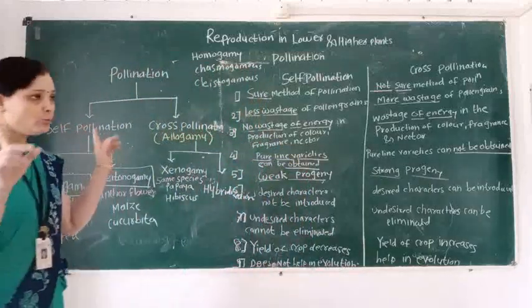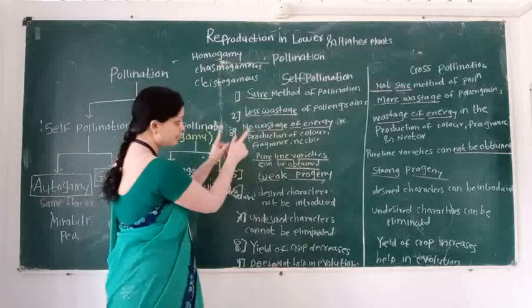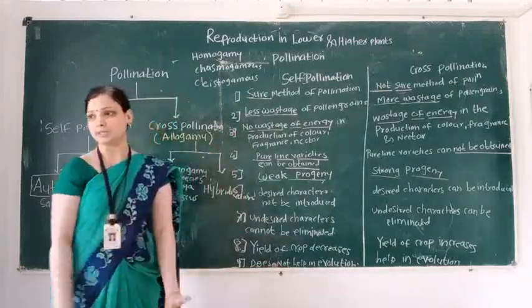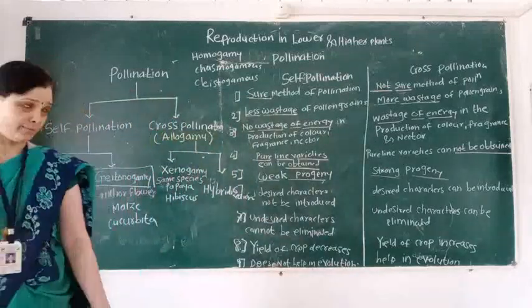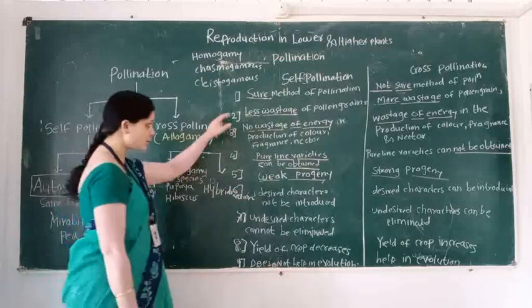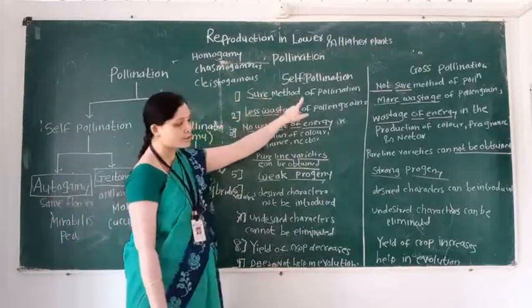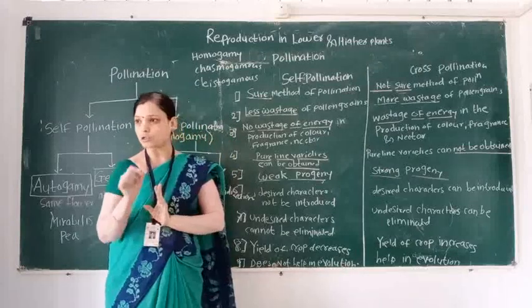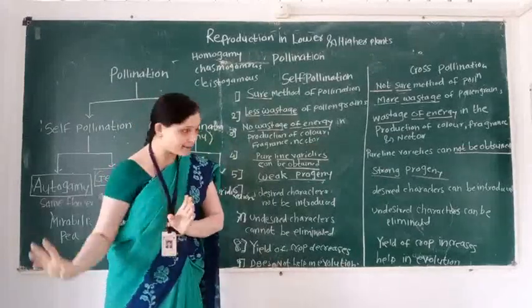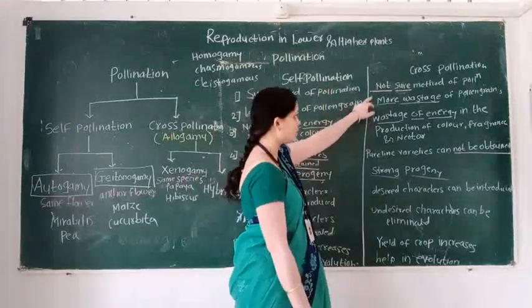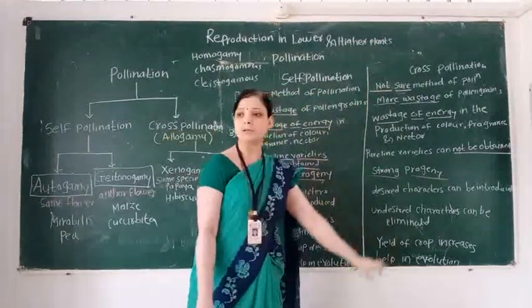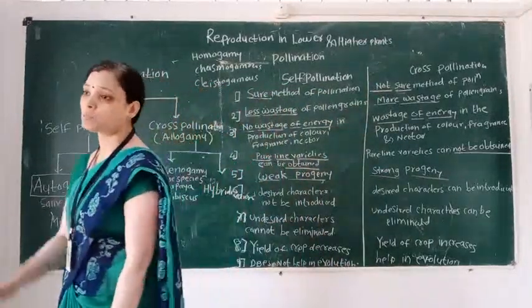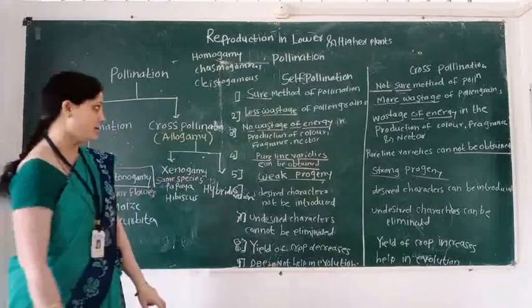Then overall we see the difference between self-pollination and cross-pollination. Here we remember the first point: self-pollination is a sure method of pollination because pollinating agents are not required. Cross-pollination is not a sure method because pollinating agents are required.